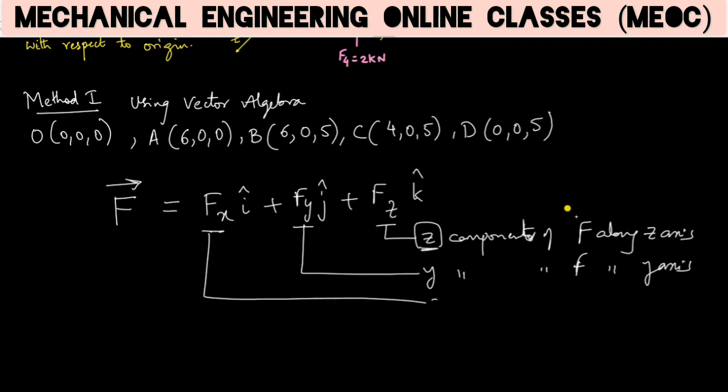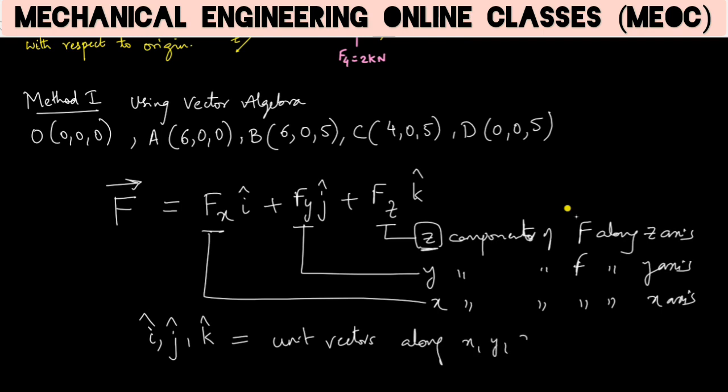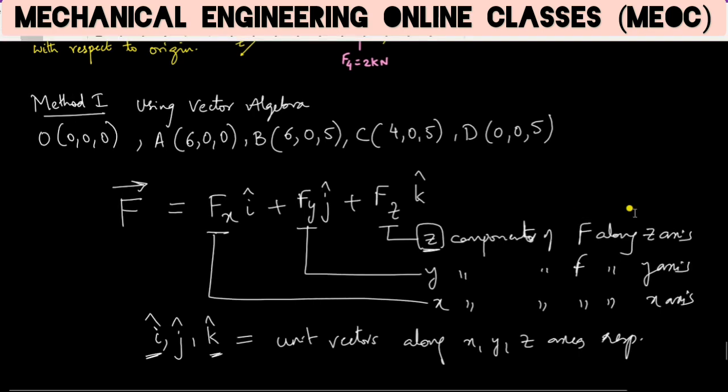Similarly, Fx is the x component of F along x axis, whereas i cap, j cap, k cap, these are the unit vectors along x, y, z axis respectively. So i is the unit vector along x axis, j is the unit vector along y axis and k is the unit vector along z axis.